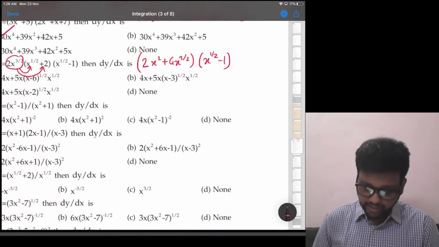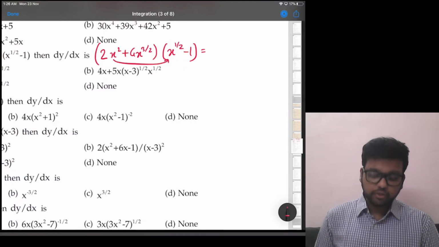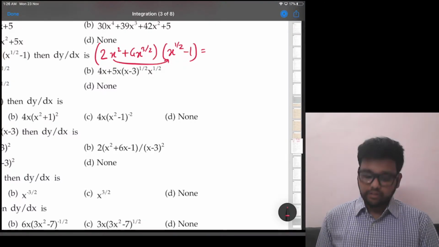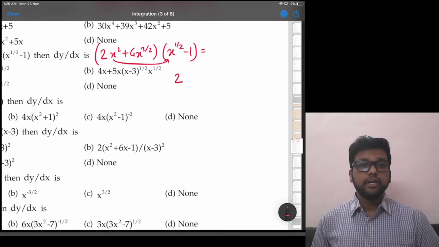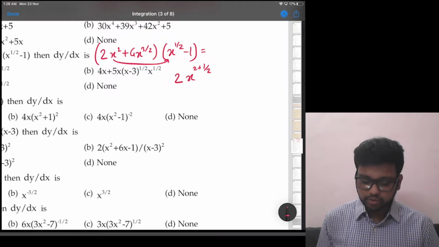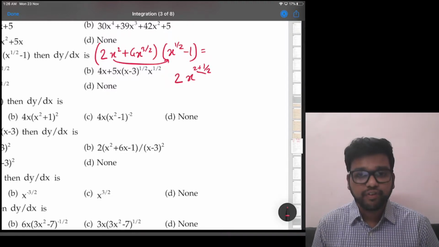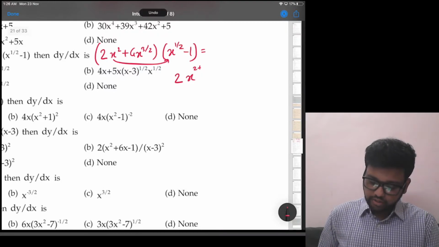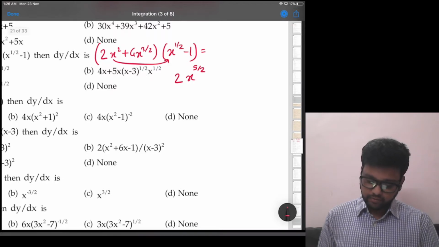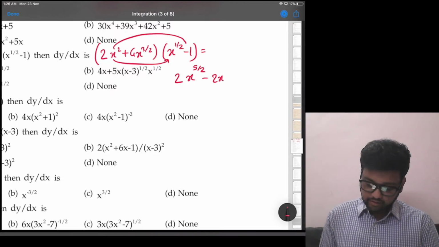Now let's open these two brackets. So 2x raised to 2 into x raised to half. Now that will be 2 into x raised to 2 plus half, right? Using rules of indices, what is 2 plus half? If we take LCM, 2 into 2, 4, 4 plus 1, 5, 5 by 2, right? So let me write 2x raised to 5 by 2. Minus, that is 1. So 2x square.